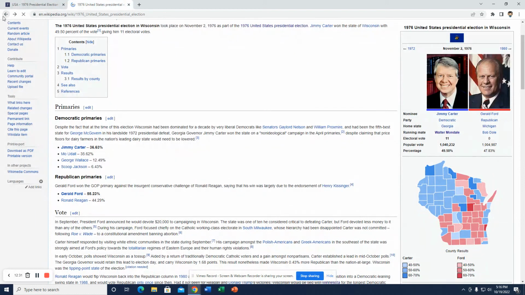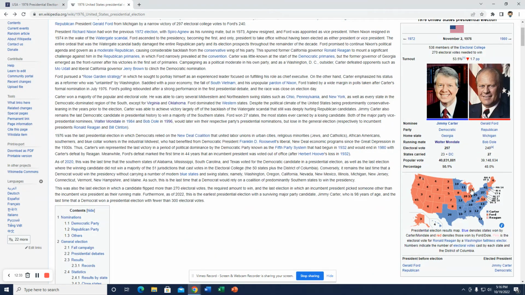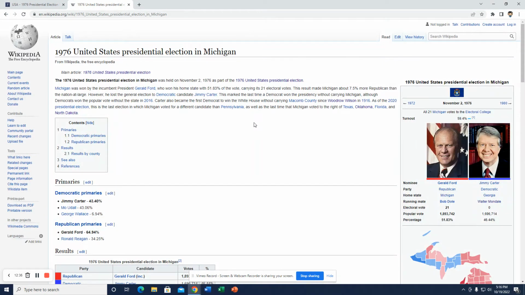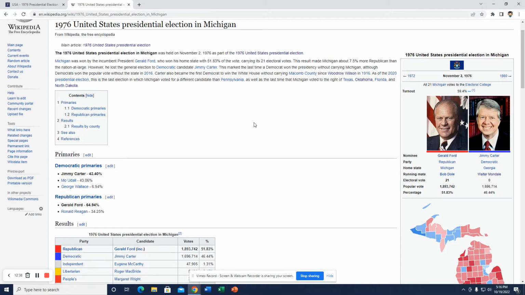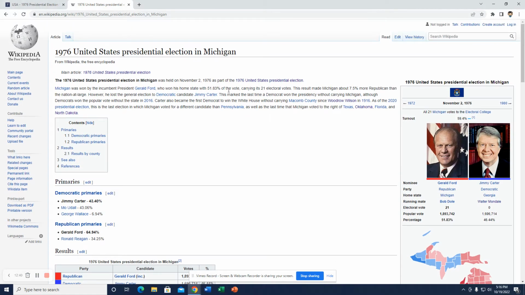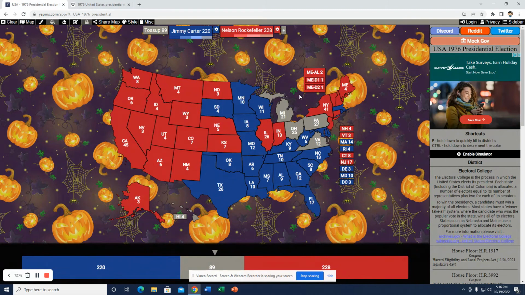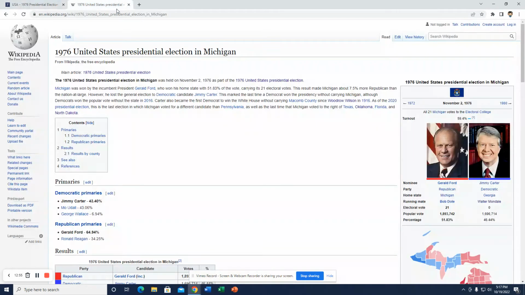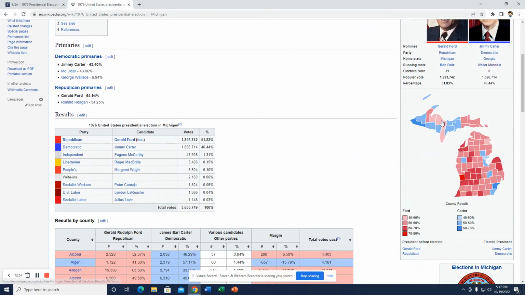Michigan was a fourth state. It was his home state, in fact. This one, I don't know. I could see Rockefeller doing good in places like the suburbs, like Detroit. I could see him doing good in Macomb County, Flint. But I think Carter would do better elsewhere, like in the rural areas of the state, upstate Michigan, as you see there.